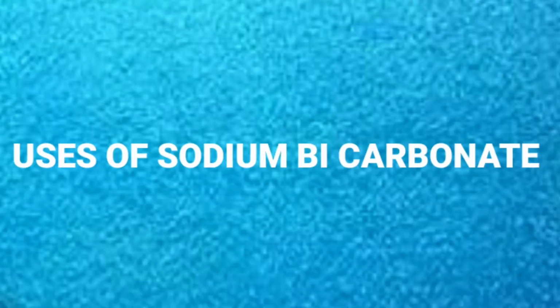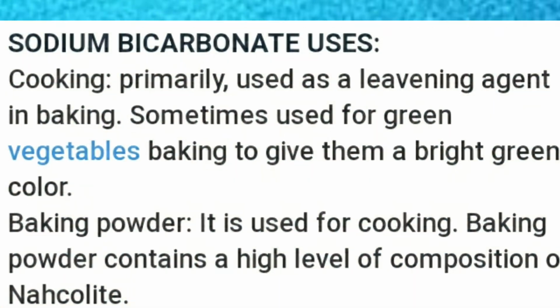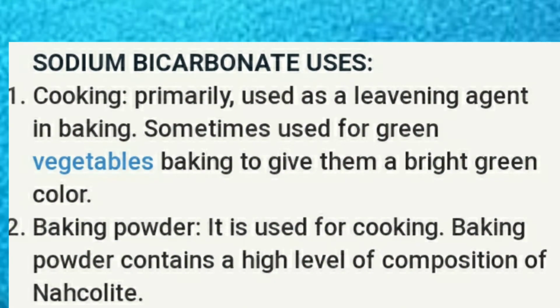Now we shall see what are the uses of sodium bicarbonate, children. Basically, sodium bicarbonate is used in cooking, children, primarily as a leavening agent in baking, and sometimes used for green vegetables to give them a bright green color. You all understood, children? Then it is used as a baking powder for cooking.